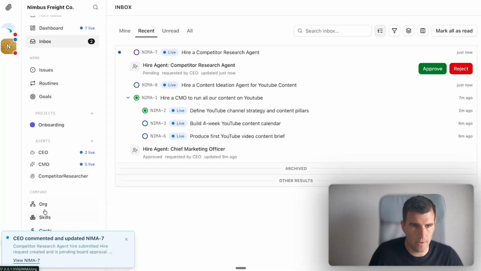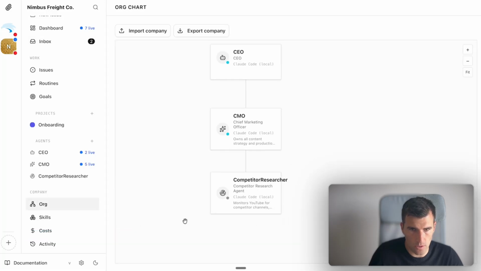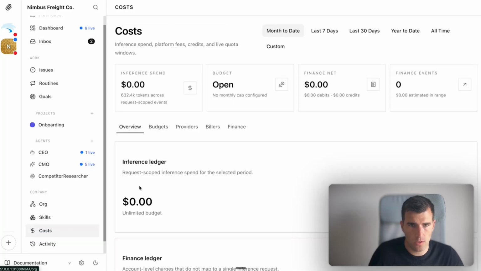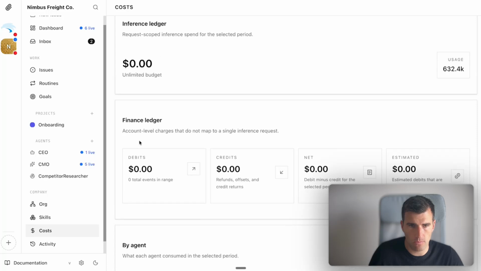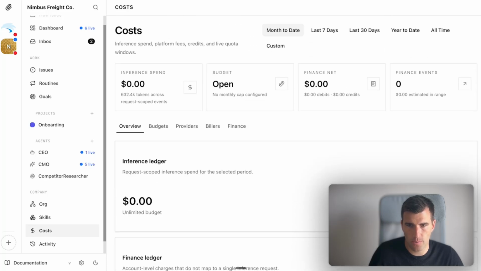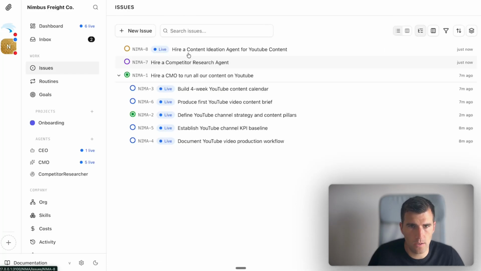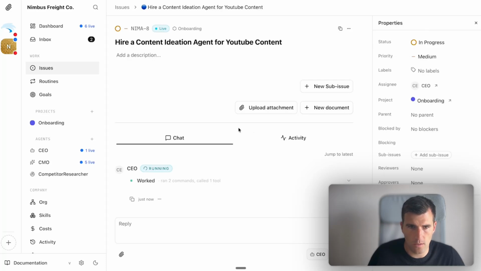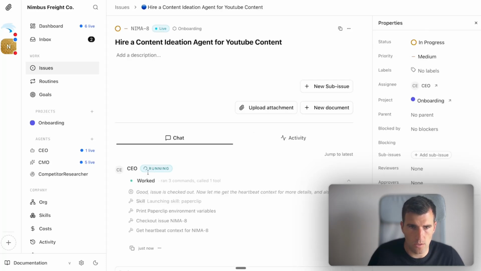And I think we have the other one as well, or not yet. And if I go to the costs, I see here that we're good on that end. We can see the tokens that we have used. Ideation agent, we can see here that this task is running. So this is running, it worked. So now it's processing that.